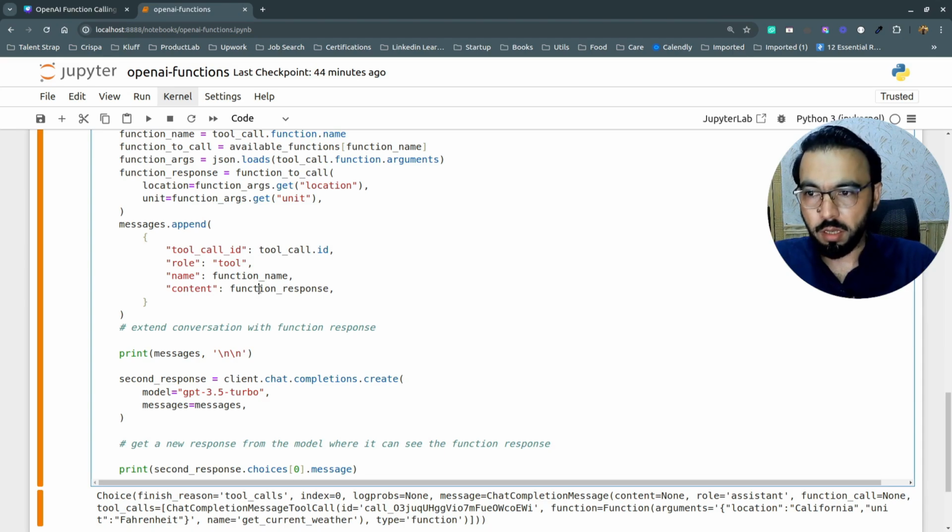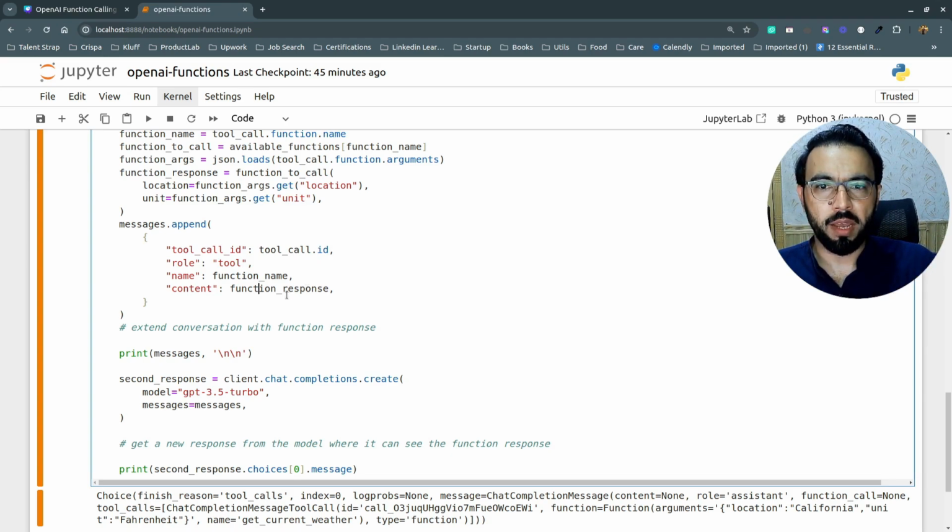You may be thinking, what is the whole purpose of this function calling if we are doing everything ourselves? The GPT model does not call a function for us. It doesn't even pass the parameters or get the data from the internet. Everything we are doing ourselves internally. The only advantage here is that if you have integrated your GPT model in your application and your application wants to get real-time data from 3 or 4 different sources, instead of implementing that in a separate module, you can implement that module separately and then inject it into your GPT-based application.